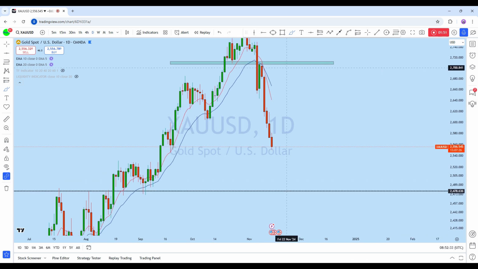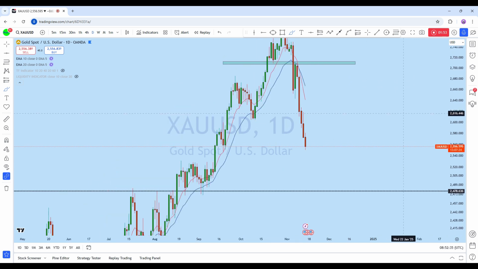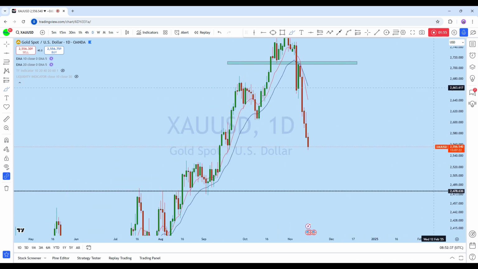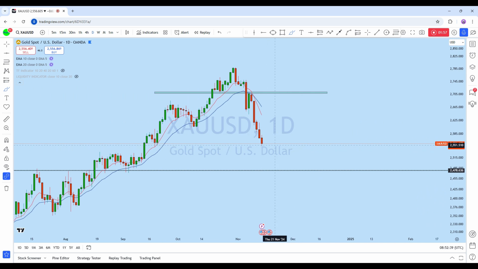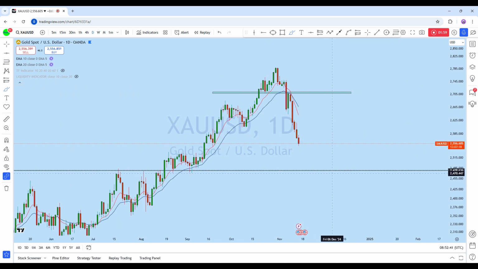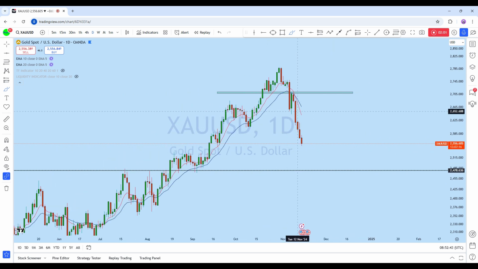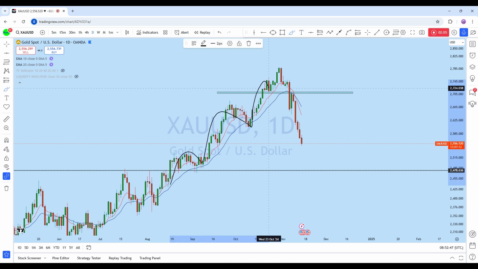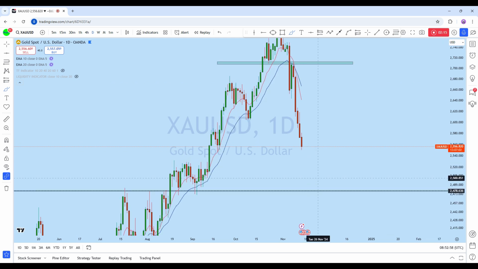We have seen quite a few days of a strong bearish move on XAUUSD, and we may see that ultimately coming back to the monthly support level. Now, the long term picture: it's a long term bull market. We have seen that break of structure. The price tested the neckline of this support as a resistance, and from that zone we can see the price started to break below, and we could see it ultimately coming to the support level.